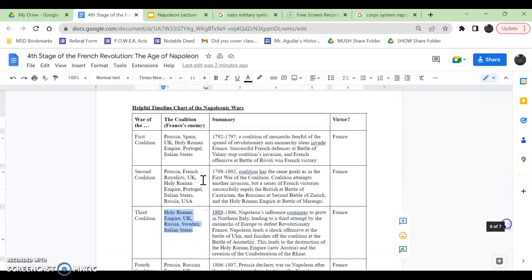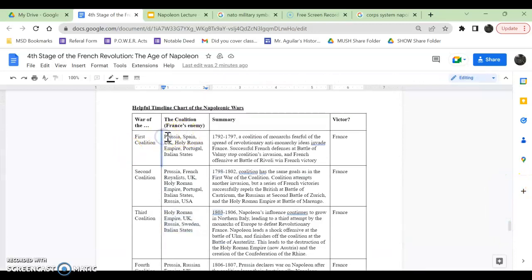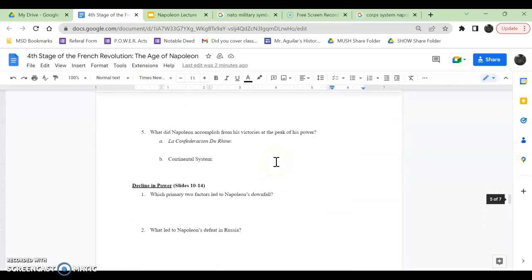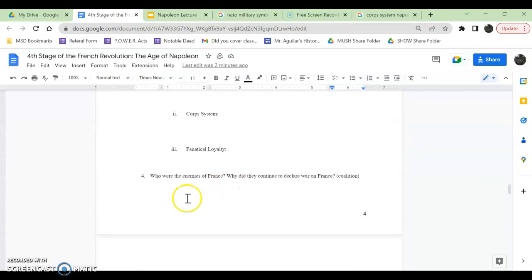And you're probably at this point like, good job, Napoleon, I guess. But why do these people keep declaring war over and over and over when France just keeps winning and winning and winning? Why keep trying? Well, I've alluded to it earlier in the slideshow, and you've got to remember, people in Europe at this time period were all monarchs. Do you think that if you're the leader of a country and you're a monarch, you're going to be very happy when your next door neighbor, France, just chopped off the head of their king and said monarchs are stupid and people should be in charge of their country?